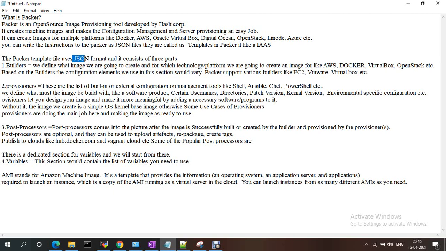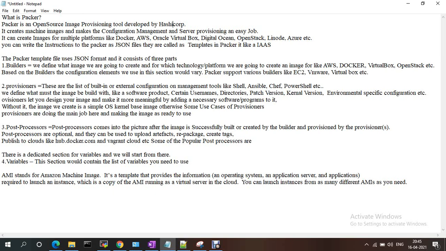Packer uses the JSON file format. It consists of some steps like builders, provisioners, and post-processors. Packer is an open source image creation tool developed by HashiCorp. Terraform is also from HashiCorp, and Packer is also from HashiCorp.